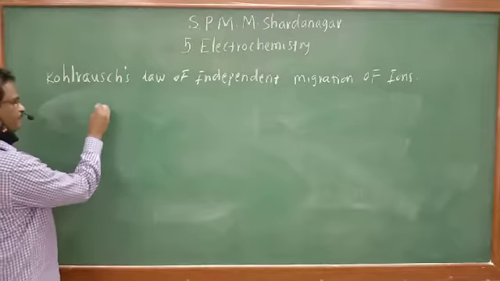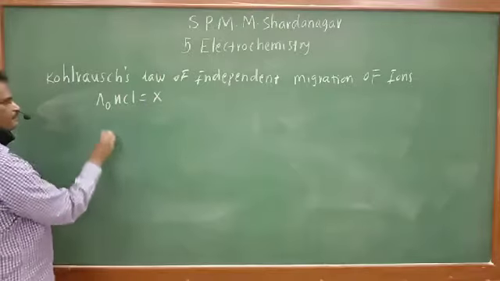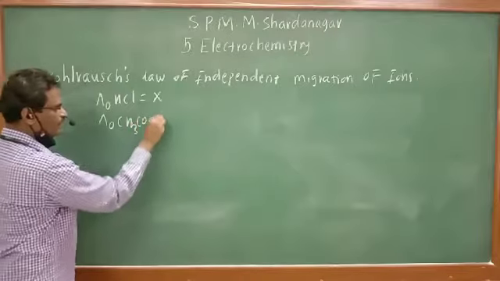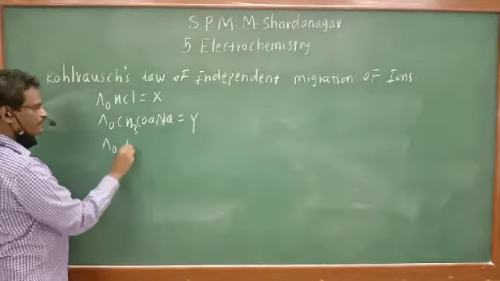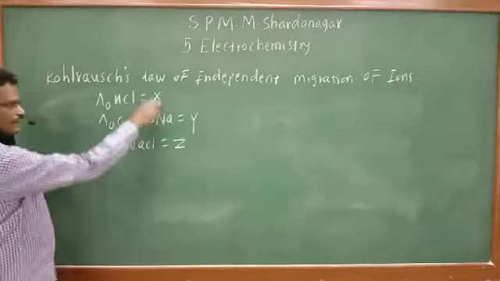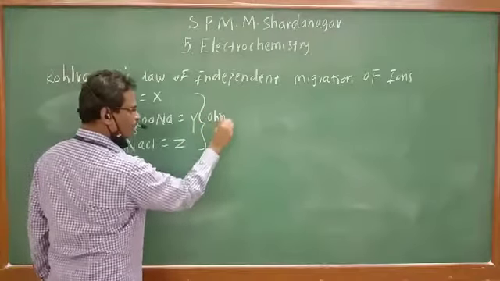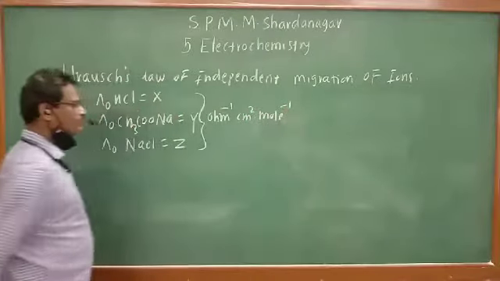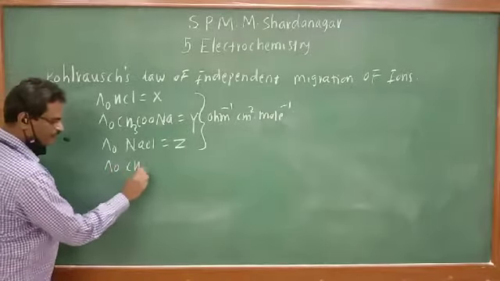See, for example, molar conductivity of HCl will be equal to X. Molar conductivity of CH3COONa, that is equal to Y. And molar conductivity at infinite dilution of NaCl will be equal to Z. These are given. What is the unit? They are having the unit per ohm centimeter square per mole, and we are asked to calculate the molar conductivity of acetic acid.